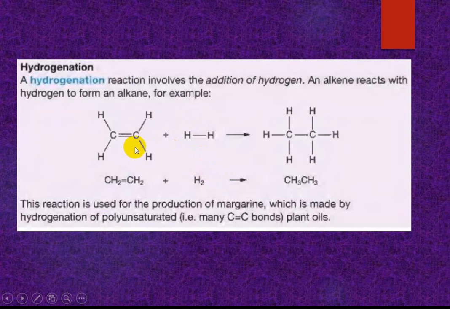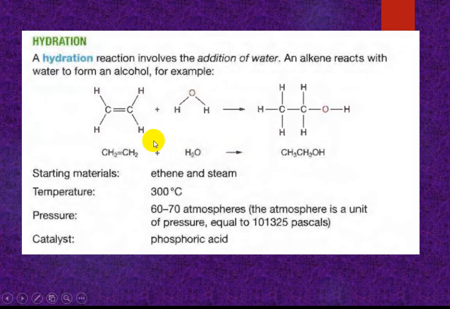Okay, less than 1 minute remaining. Here hydrogen is added, one pi bond breaks to form two sigma bonds, and because hydrogen is added, it is called hydrogenation. If water is added, it is called hydration. Water is added in two parts, H and OH.